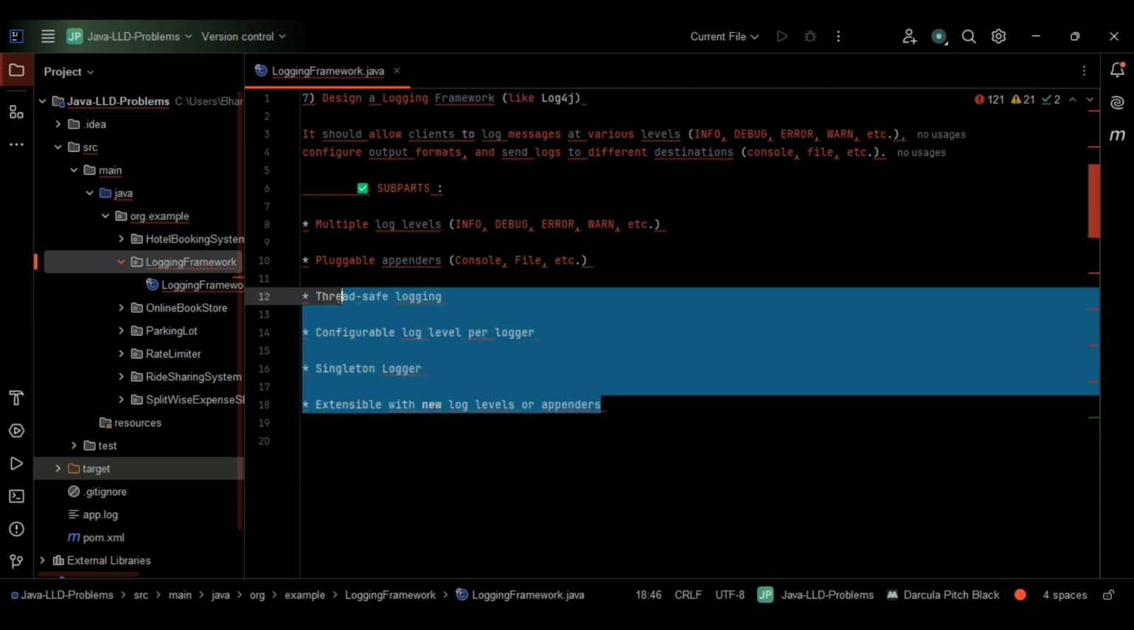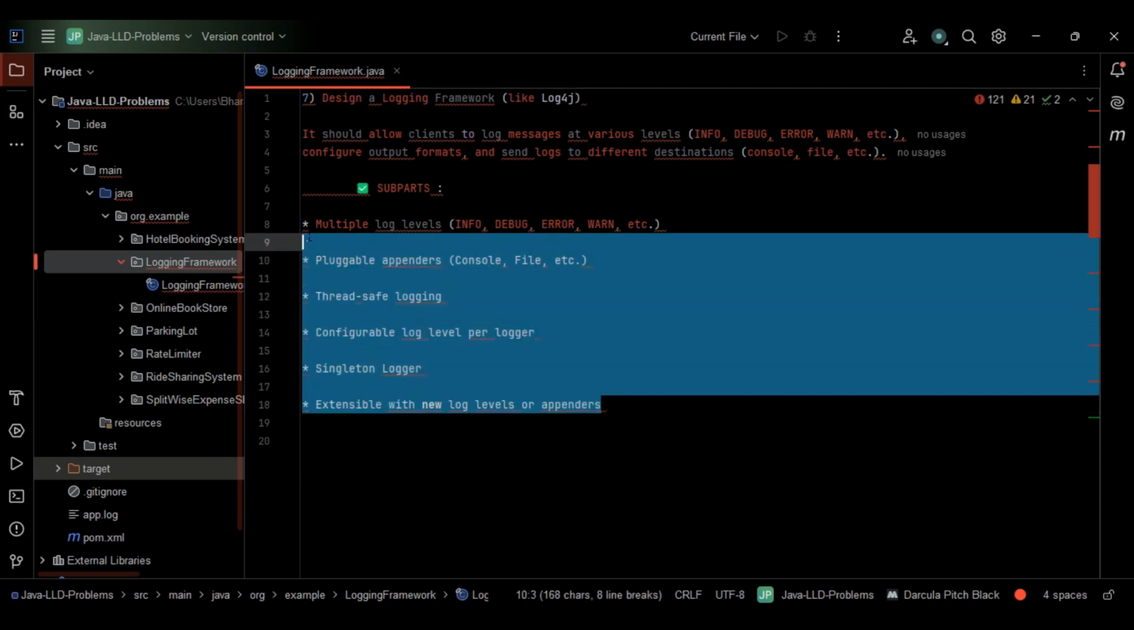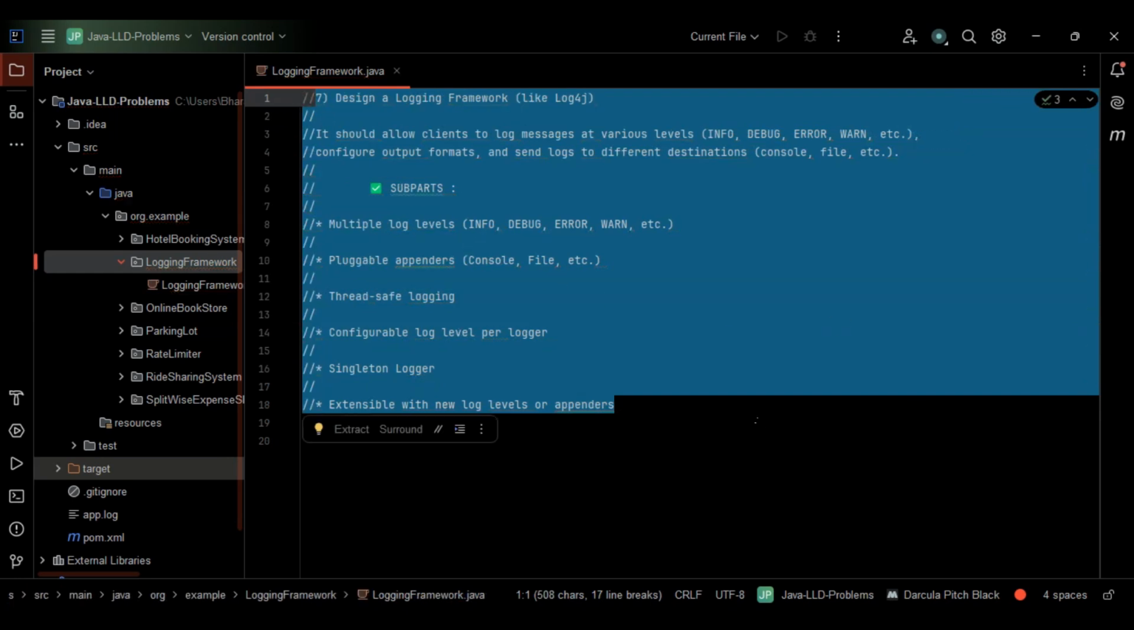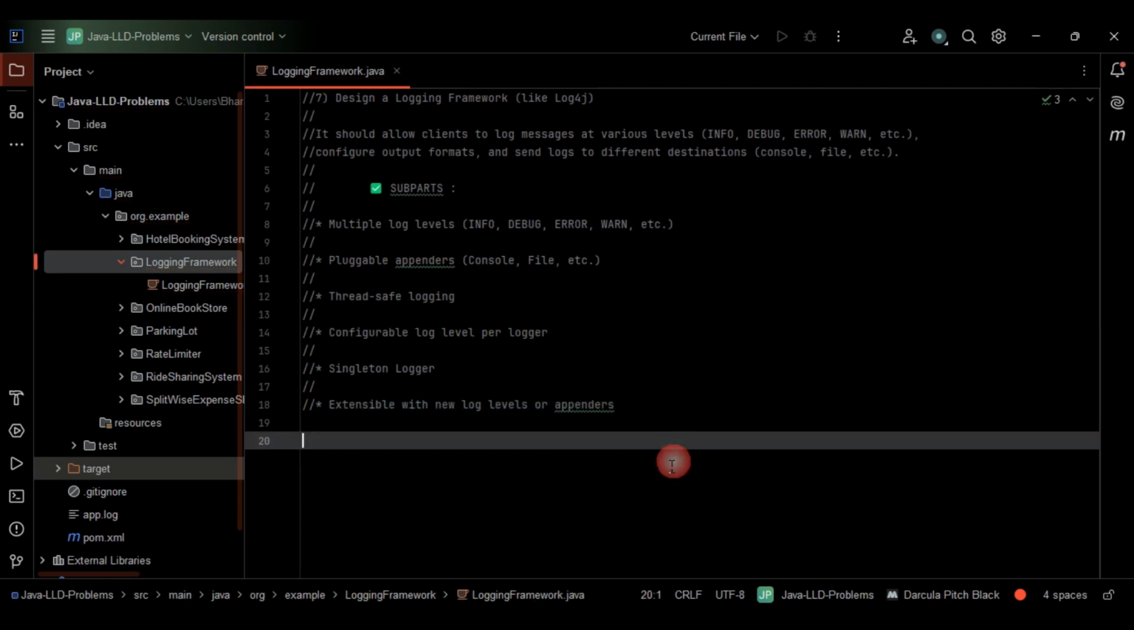So that's what they have given here. This is the question. Easy to understand, right? You can go through this again if you felt it was long. It is very simple to understand basically.